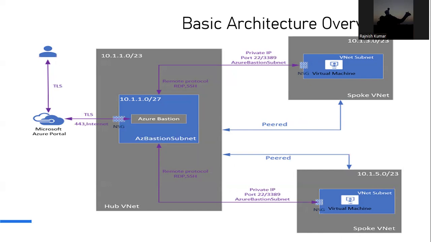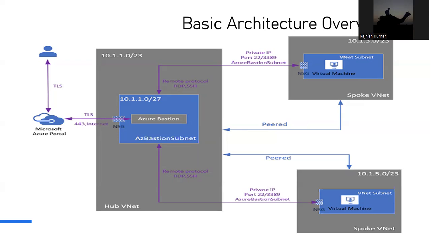So there are three pillars and components in this diagram. First, on the left hand side, you'll see the users and the Azure Microsoft portal. The user connects to the Microsoft portal, and in between we have a hub VNet where the Bastion has been deployed. On the right hand side, we have two spoke VNets where the virtual machines are running. The only requirement here, to use the shared Bastion, is that we need to peer the spoke VNets with the hub VNet where the Bastion is configured or running, right? And then it will be able to connect to all your backend virtual machines efficiently.